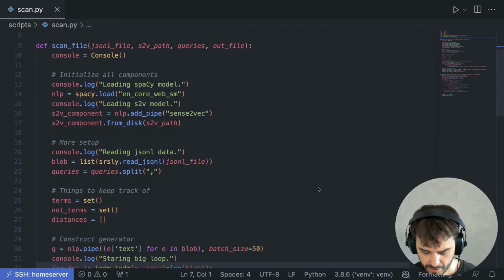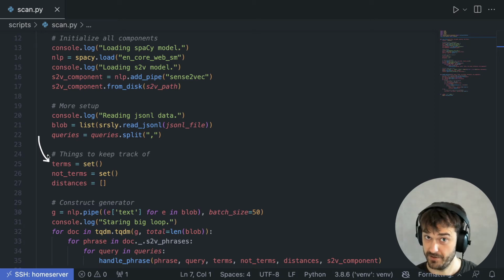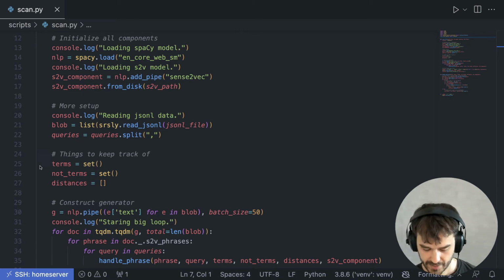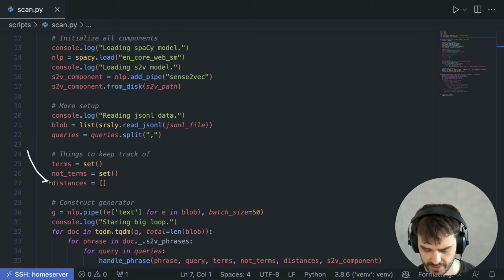So below here I am initializing some extra things. I have this variable called blob that just contains all the examples, and I also have some things I want to keep track of. There are these terms of interest that contain all the phrases that I want to output, but I do want to prevent that I consider every phrase every single time. So I'm also keeping track of phrases that don't have to be considered. And I also keep track of all the distances of all the terms that match.